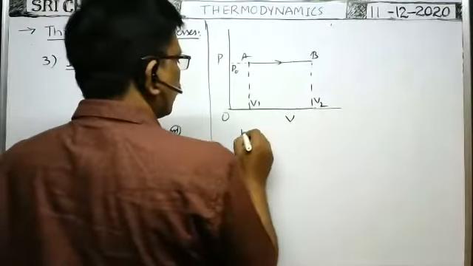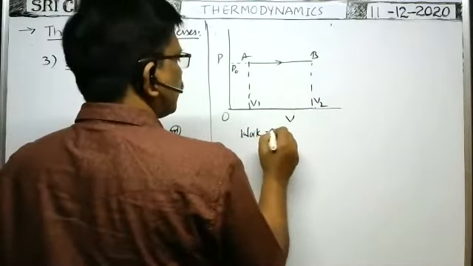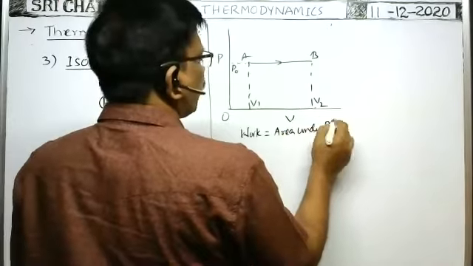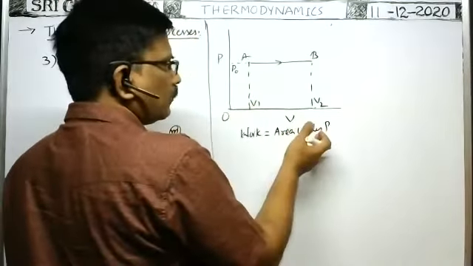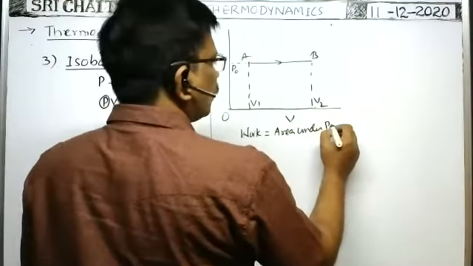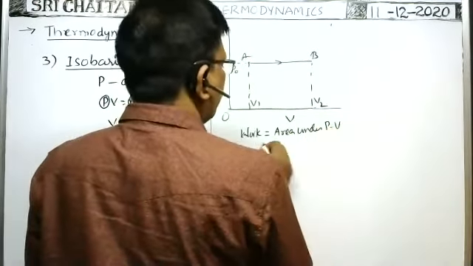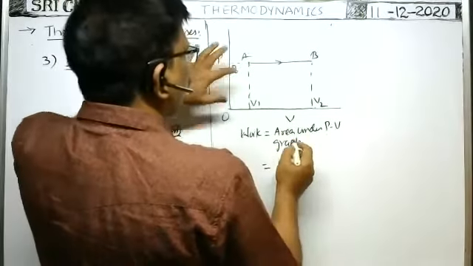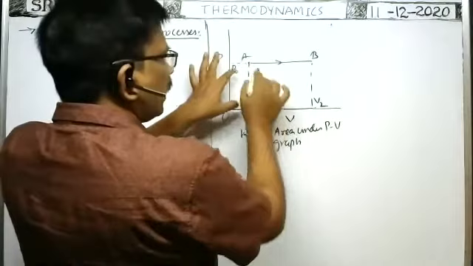So in this process, work done is equal to the area under the PV graph, because PdV is the work done. So the area under the graph means P into V only. That's why the area under the graph is equal to work done. The area under the PV graph means length into breadth, because it is a straight line.